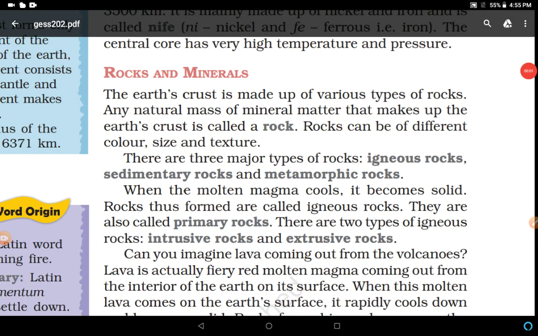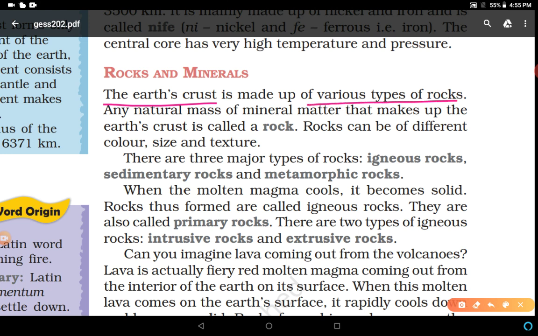Dear children, we were studying the second chapter of geography, Inside Our Earth. In the previous video, we discussed the layers of the earth, and this is the second part of this chapter. In this video, we'll discuss rocks and minerals. Let's start. The earth's crust is made up of various types of rocks.